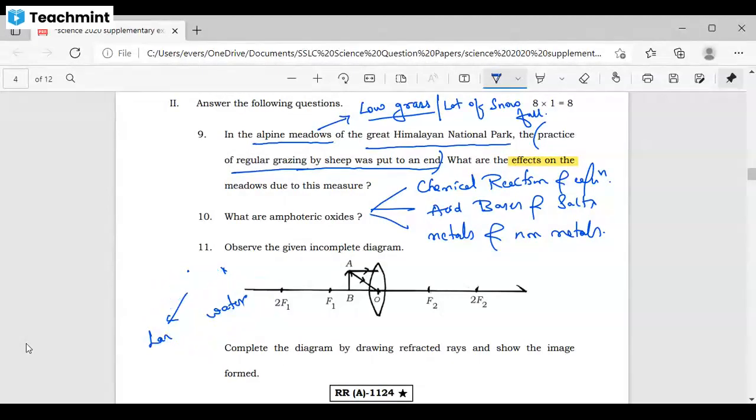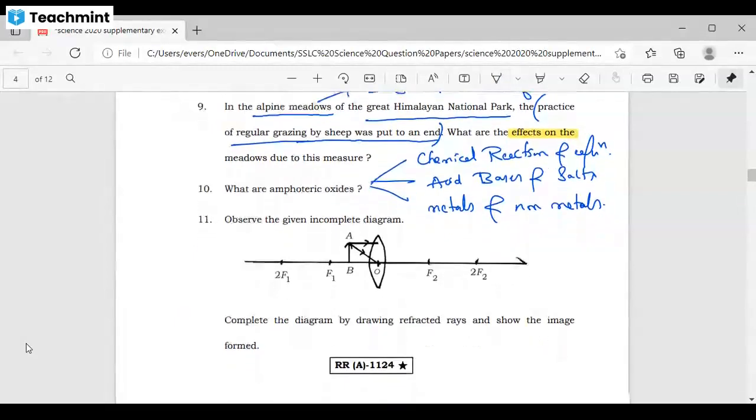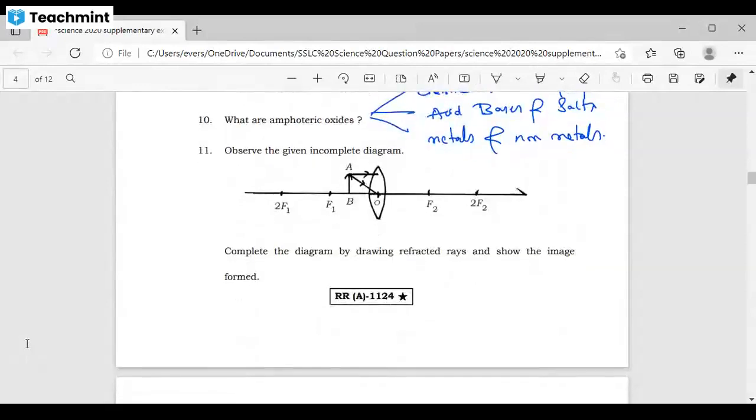Yes, sir. Good. So you need to study these basics. And then coming back to question number 11, observe the given incomplete diagram. As you can see, they have given the ray diagram. Here the question is, complete the diagram by drawing refracted rays and show the images formed. Okay, you want to complete this ray diagram and show what type of images are formed. So this is completely from your ray diagram chapter.